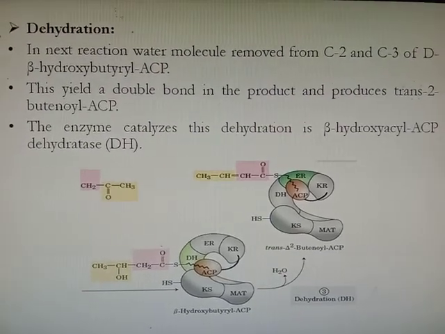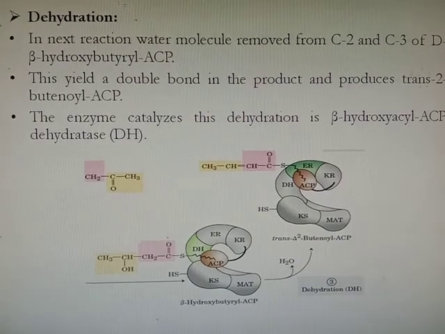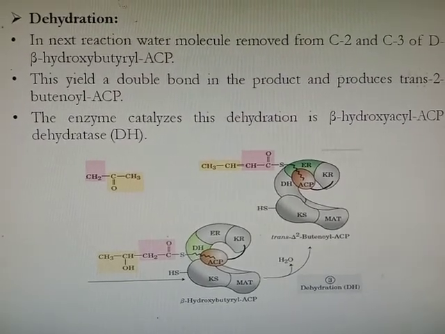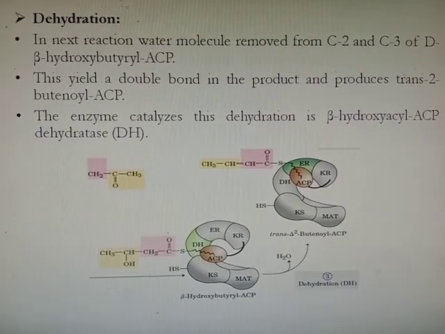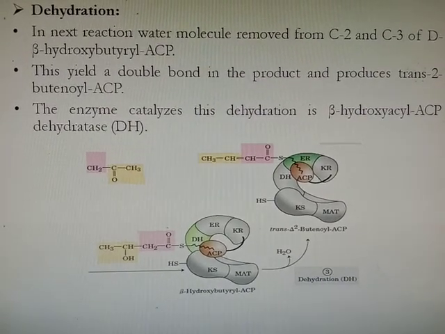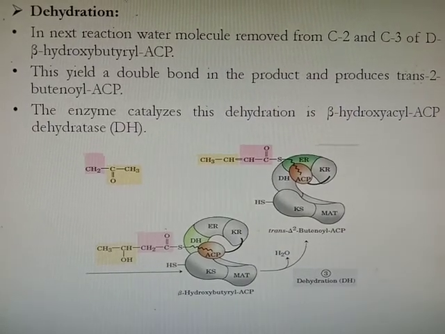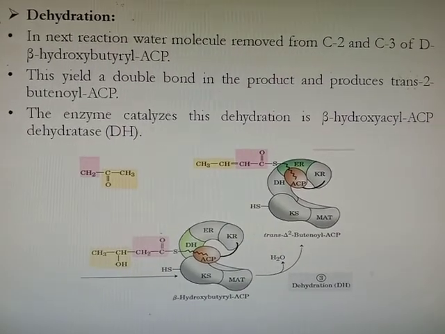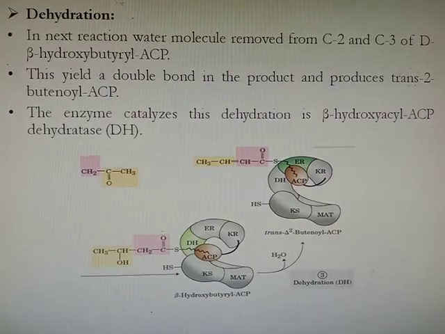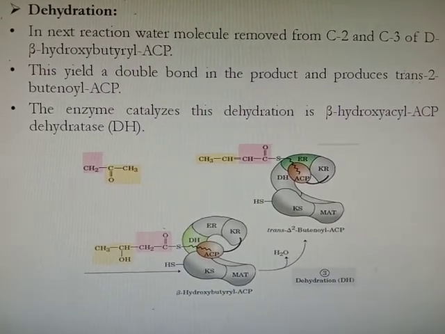Then dehydration will take place. In the next reaction, a water molecule will be removed from the second carbon and third carbon of D-beta-hydroxybutyryl ACP. This will yield a double bond in the product and will produce trans-2-butenoyl ACP, or trans-2-butenoyl acyl carrier protein. The enzyme that catalyzes this dehydration is beta-hydroxyacyl ACP dehydratase.